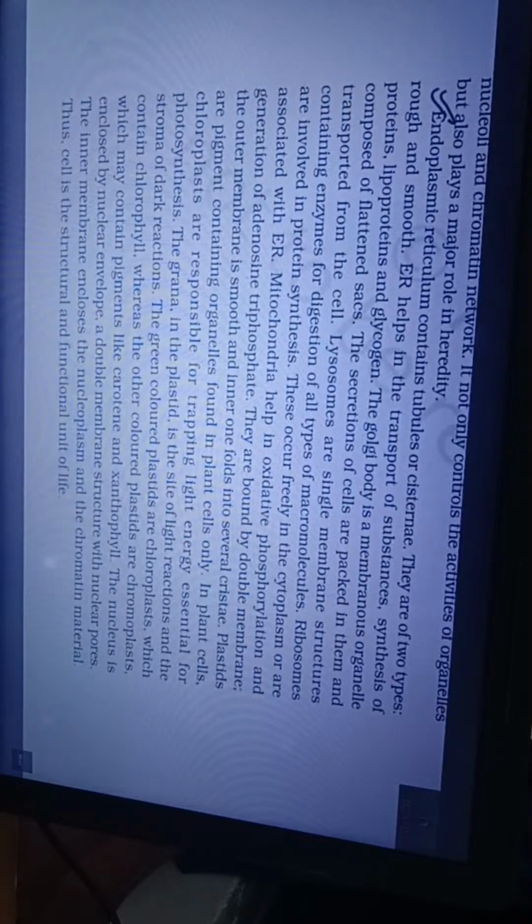Endoplasmic reticulum contains tubules or cisternae. They are of two types, rough and smooth. Endoplasmic reticulum helps in the transport of substances, and synthesis of proteins, lipoproteins, and glycogen. The Golgi body is a membranous organelle composed of flattened sacs. The secretions of cells are packed in them and transported from the cell. Lysosomes are single membrane structures containing enzymes for the digestion of all types of macromolecules. Ribosomes are involved in protein synthesis. These occur freely in the cytoplasm or are associated with endoplasmic reticulum.